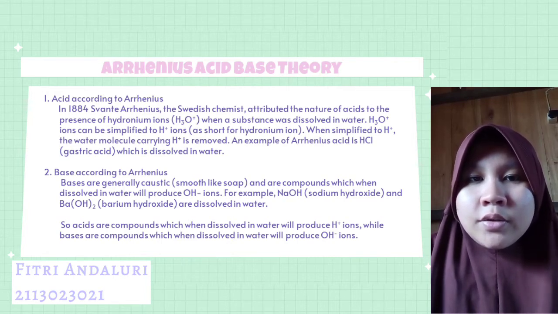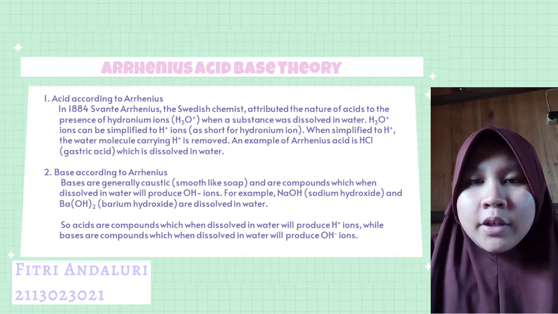Arrhenius acid-base theory. Acid according to Arrhenius: in 1884, Svante Arrhenius, the Swedish chemist, attributed the nature of acid to the presence of hydronium ion, H3O plus, when a substance is dissolved in water.